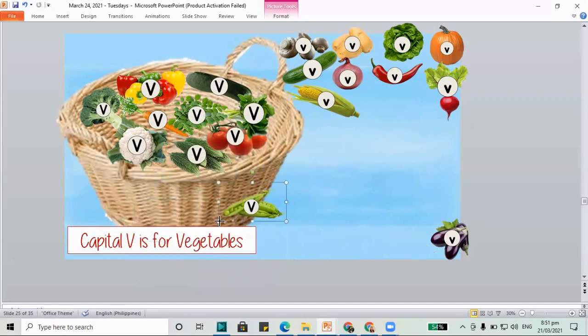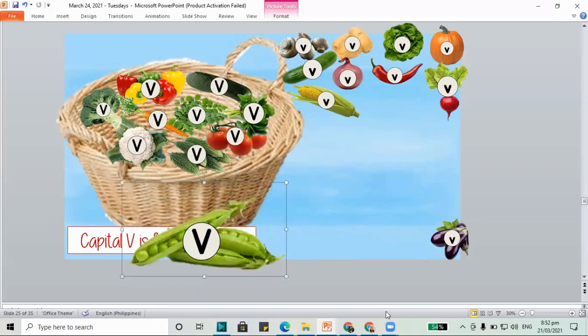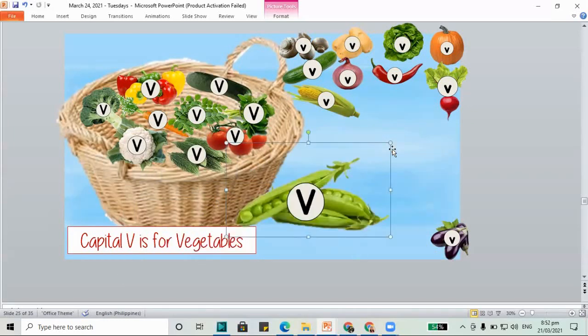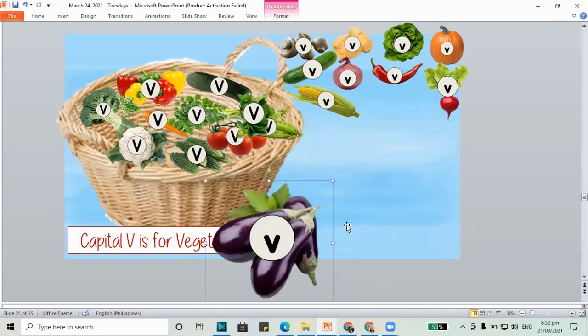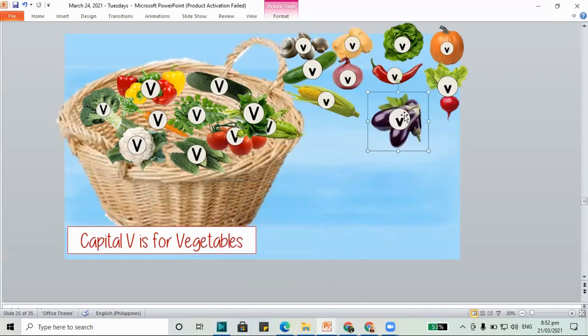How about the snow peas? Does it have capital V? Yes, let's put it in the basket. And the eggplant, this one, does it have capital V? No, it has lowercase v. So we found all our capital V's.